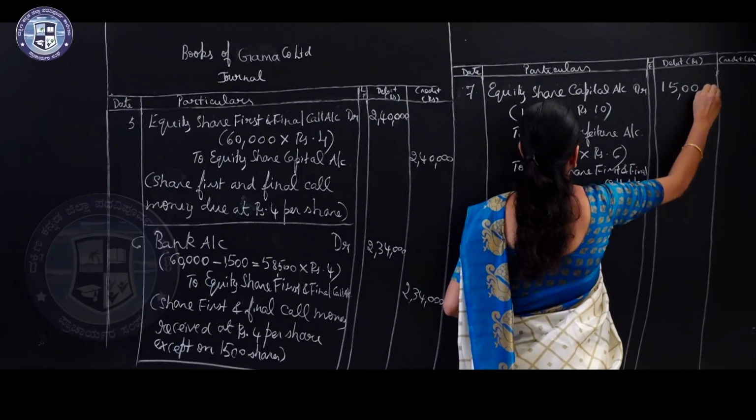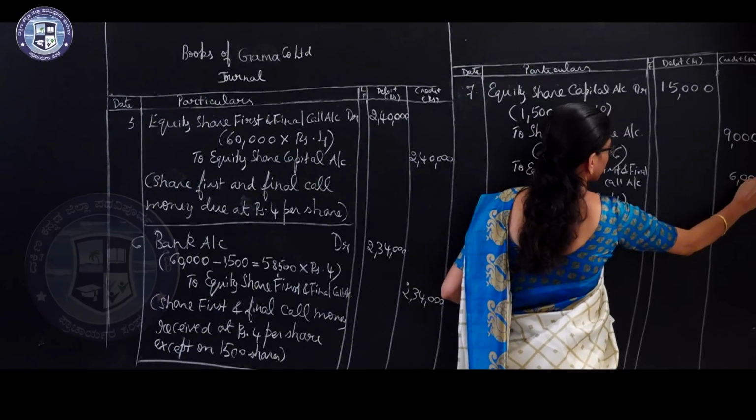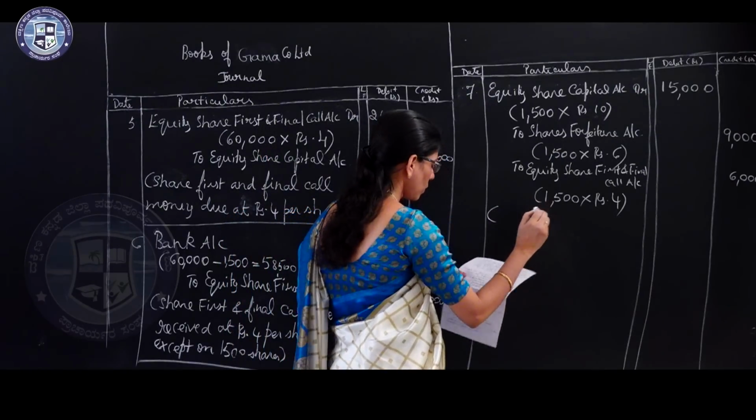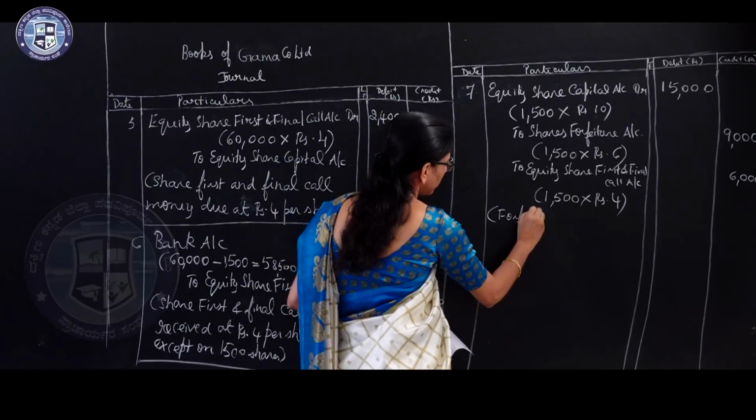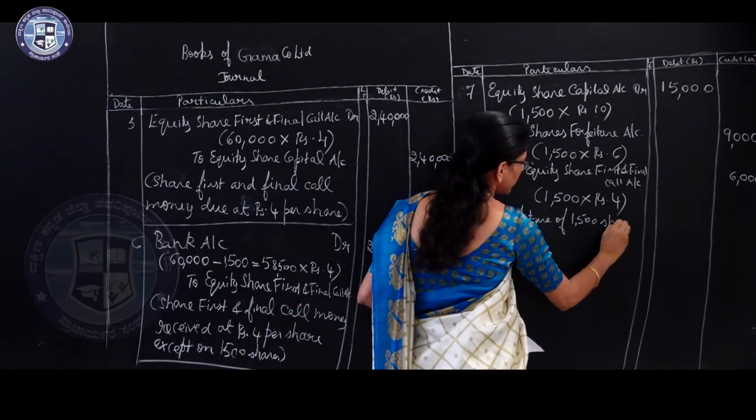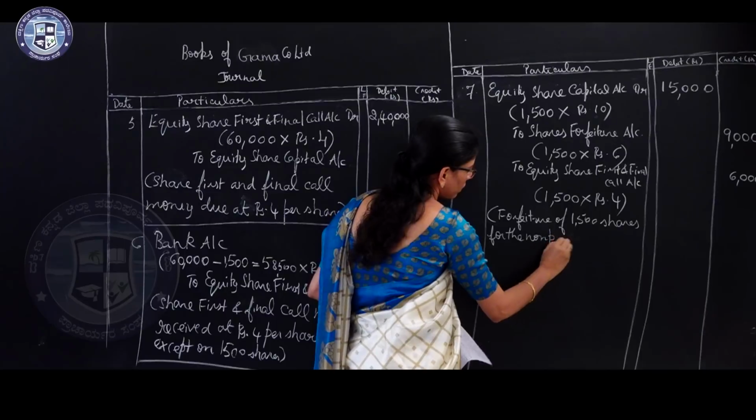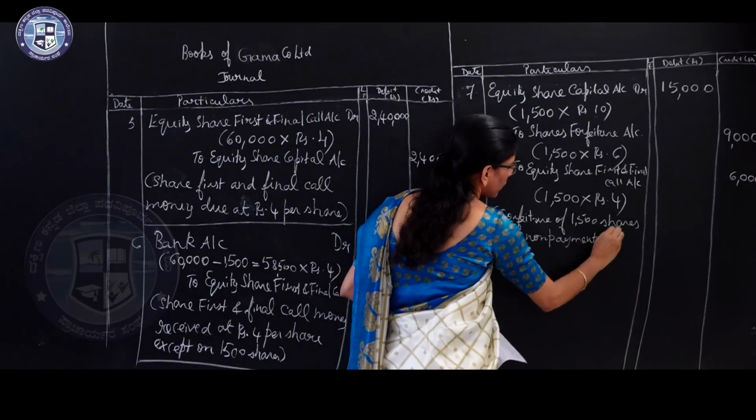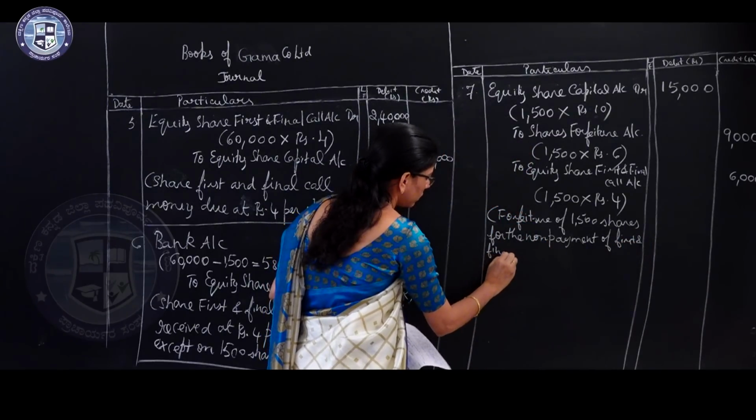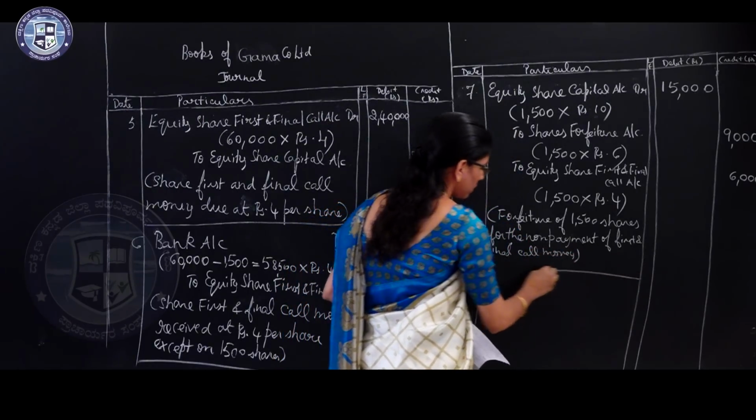15,000, 9,000, 6,000. Write the narration. Forfeiture of 1500 shares for the non-payment of first and final call money.